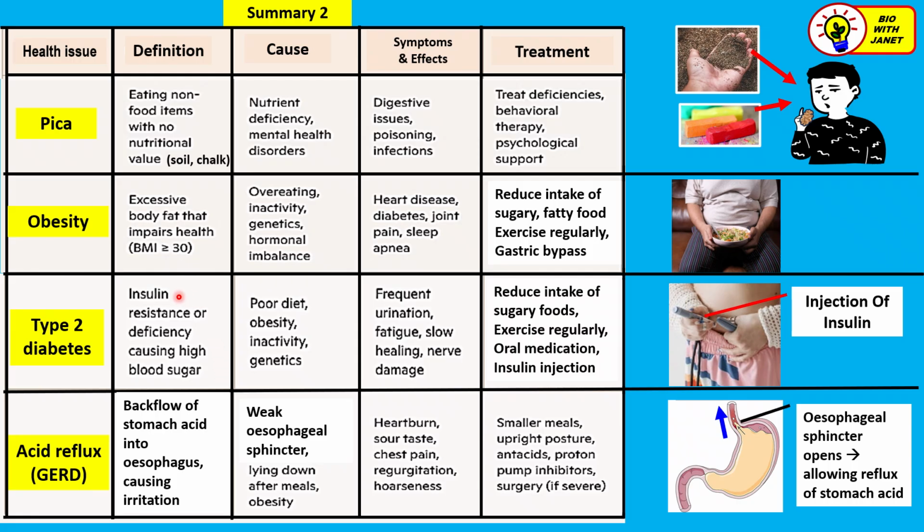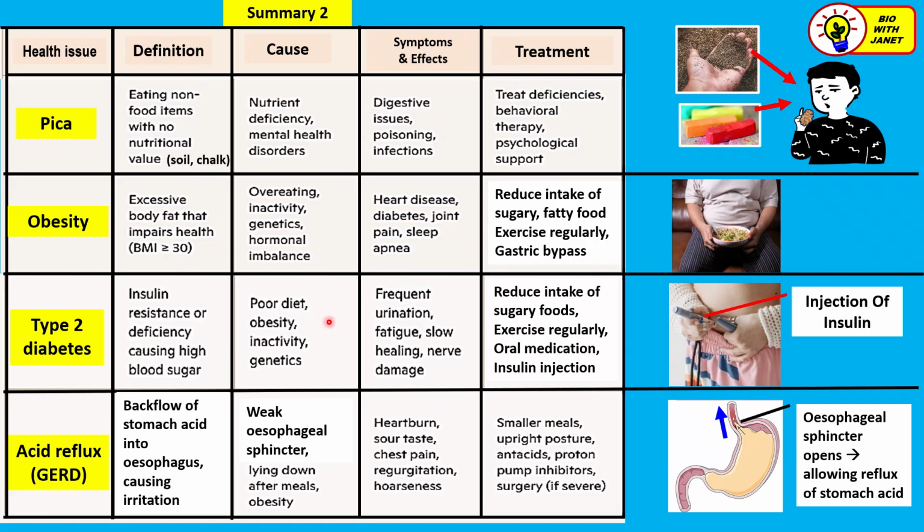But in a person with insulin resistance, the body cells do not respond to the insulin as well as in a normal person. So that means that the cells do not take up the excess sugar from the blood for respiration and so forth. All right. So that means the sugar level will build up in the blood because it's not taken in by the cells. And then this causes the consistently high blood sugar levels.